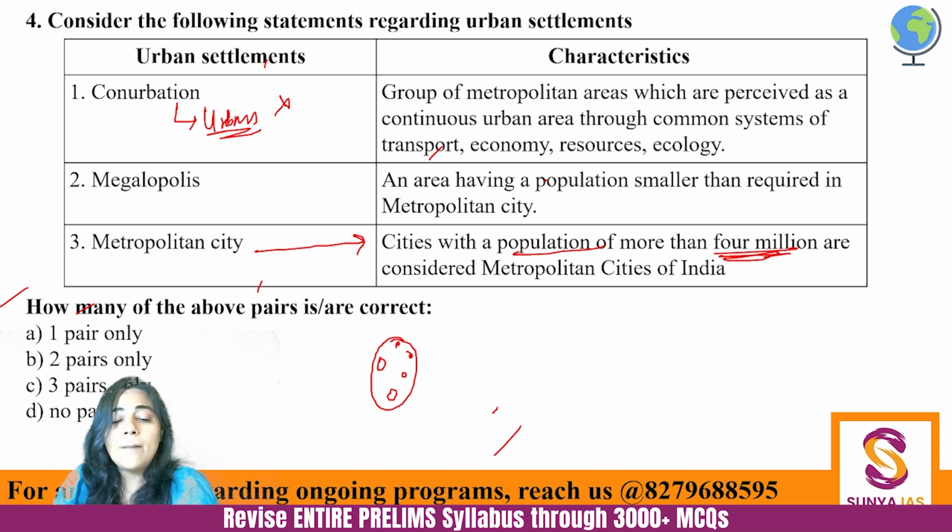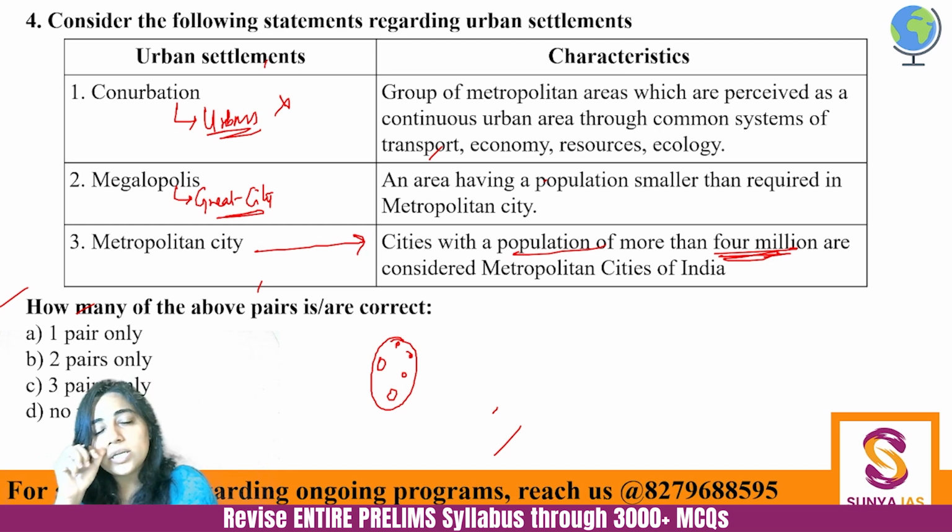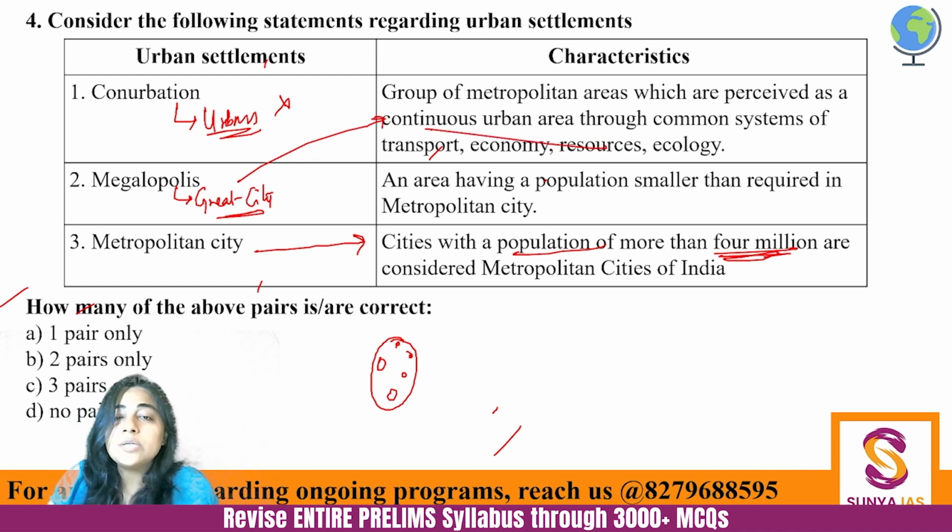Then megapolis. Megapolis is a Greek word which basically means the great city. This megapolis is a group of conurbations. Okay. So it's a group of metropolitan areas which are perceived as continuous urban areas through common systems of transport, economy. So these are basically megapolis.